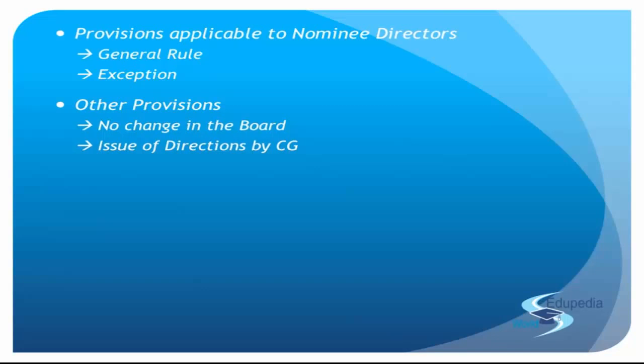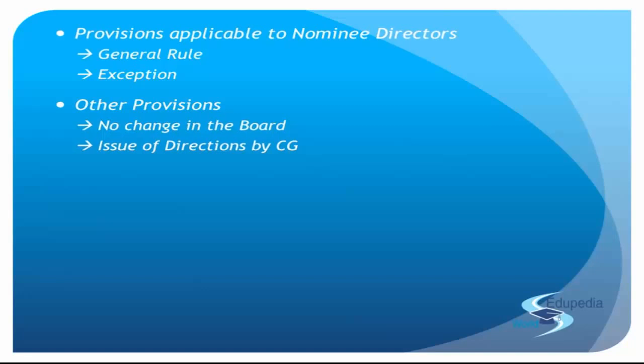It gives overriding power to the central government to nominate directors to prevent oppression and mismanagement. So nothing will come in between. This section is so powerful and empowers the CG also to some extent. One more thing the section specifies: we are allowing the central government to take charge, to interfere via a nominee director. We are giving a superpower and overriding power to the central government.